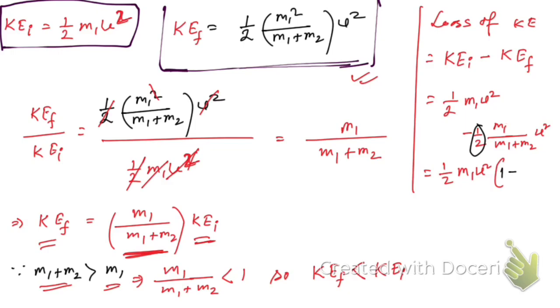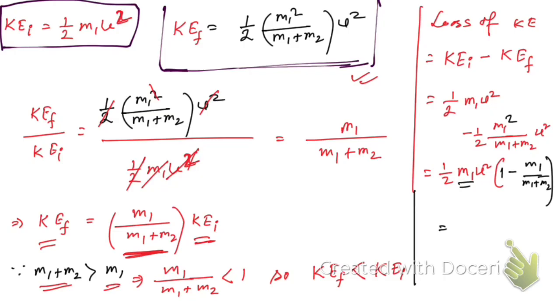So instead of m1 square, here there was a square, one m1 is taken common, so now we don't need to write this square. Okay, so by m1 plus m2, right? This u square is taken common already. So now you see what we can do.